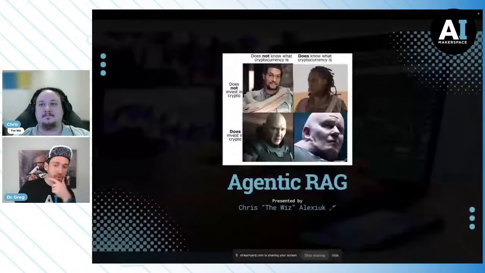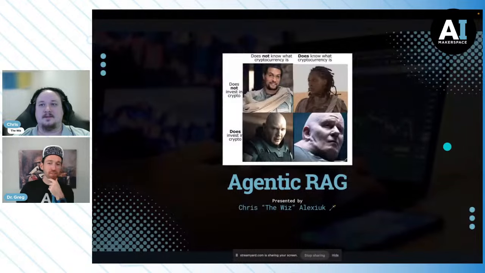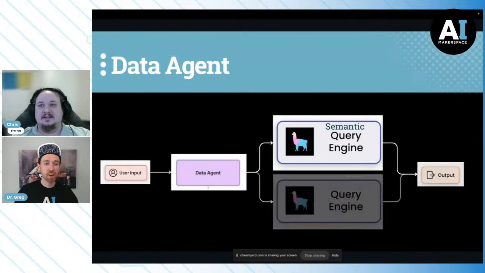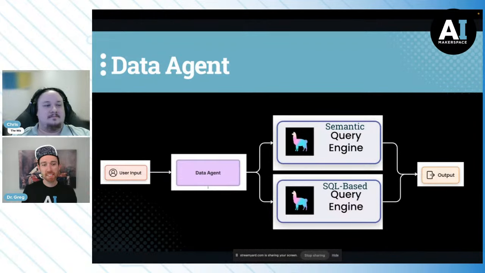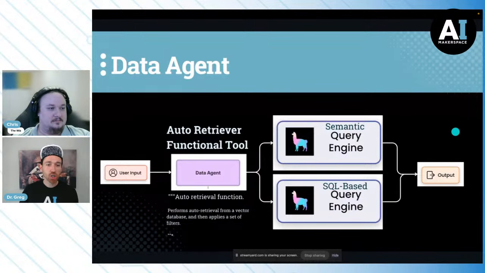I got one thing I just want to chat with you about for a second, just to make sure it's clear to the audience here. So we built out this data agent, and we said, this is the auto retriever functional tool, right? This thing performs auto retrieval from a vector database and then applies a set of filters.